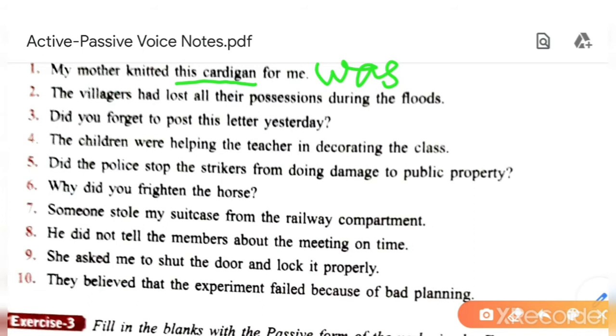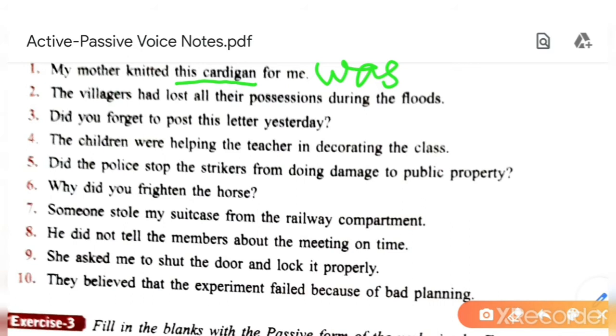See, one tip I am giving you. If the second form is ed, then most probably the third form is also ed. Here knitted is given, ed is added to the verb. So the third form is also the same, knitted. Okay. So this cardigan was knitted for me by my mother.